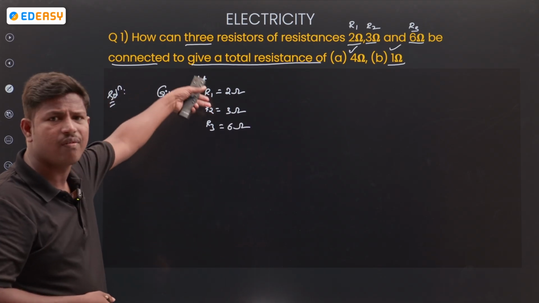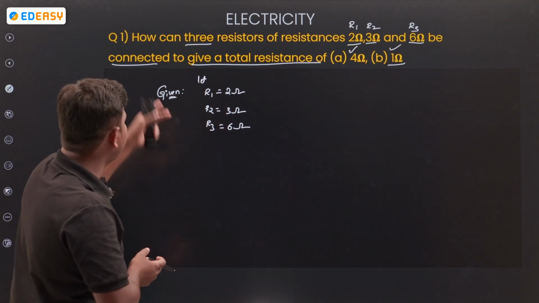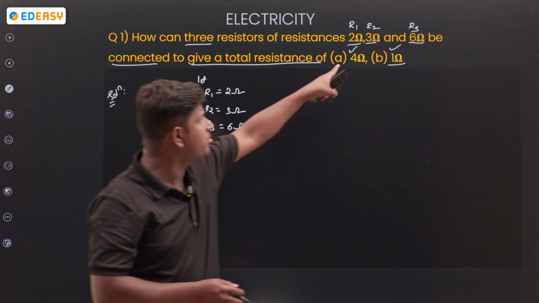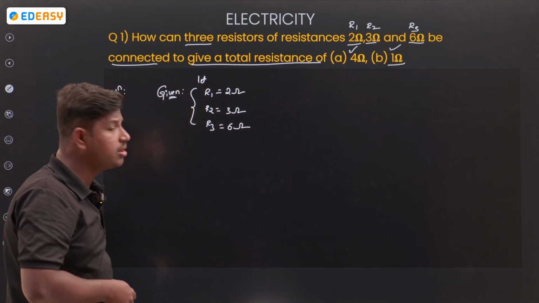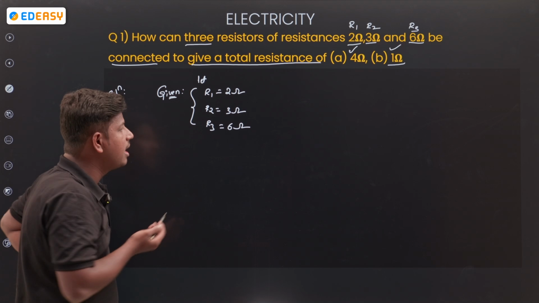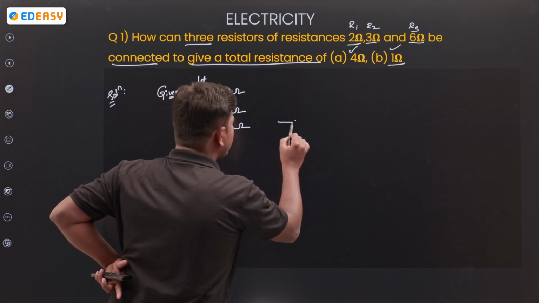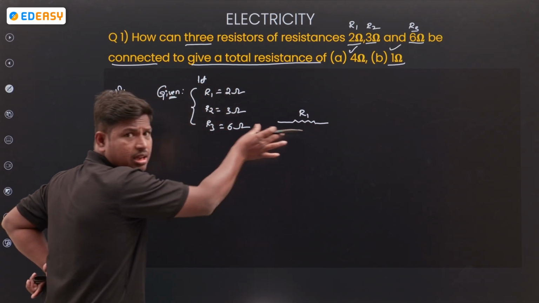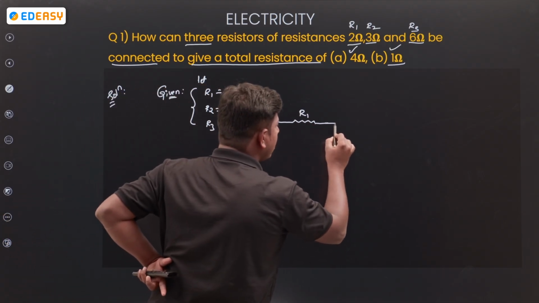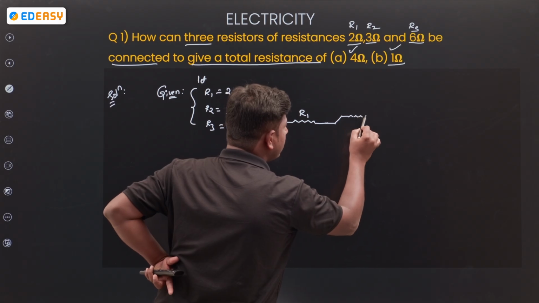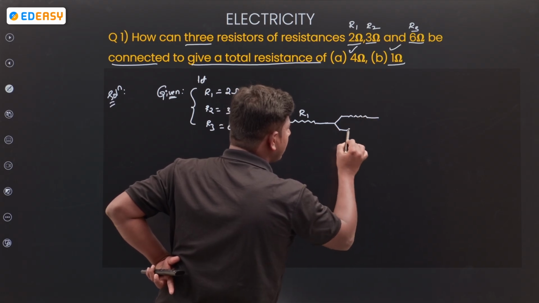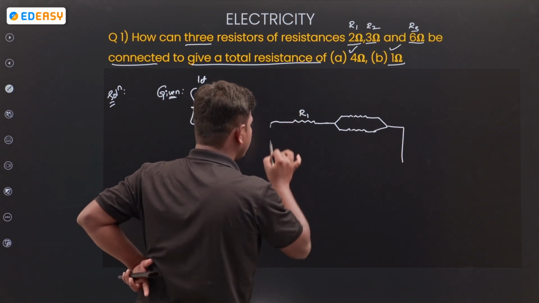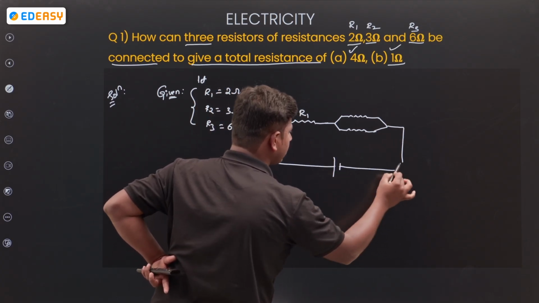So three resistors are given, and we consider them as R1, R2, R3. Now, if you connect these three, first you get 4 ohms. How is it possible? How can we connect? I am taking R1 like this, and here R2 and R3, connecting like this.